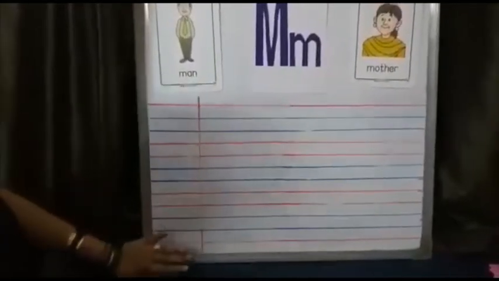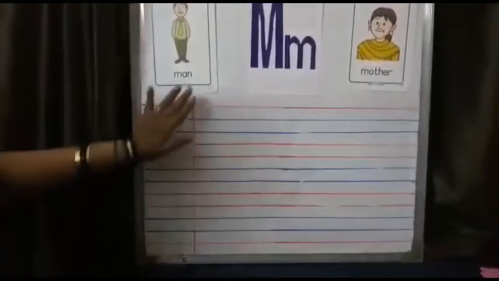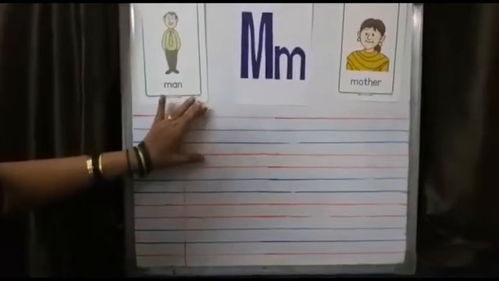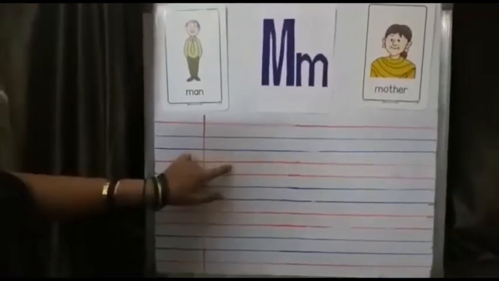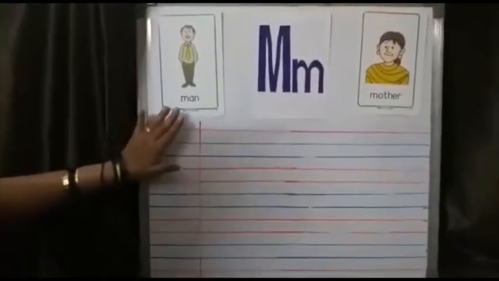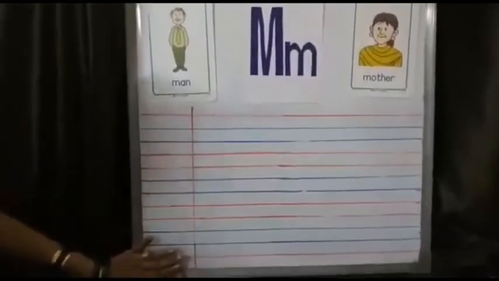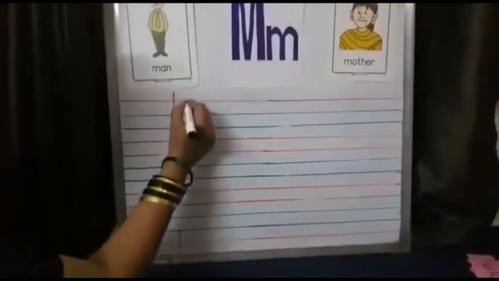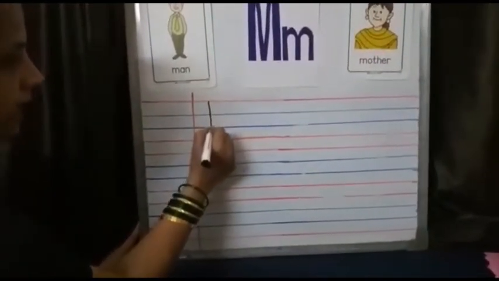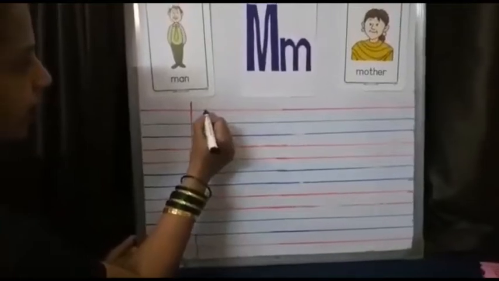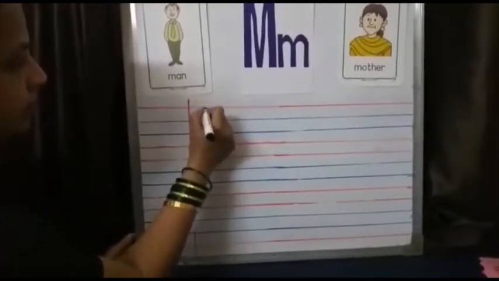You all know your red and blue line notebook. 4 lines. We'll write in the first 3 lines. We will not touch the bottom red line. We'll not write in the margin. First we'll go on the top red line. Draw a standing line till the second blue line. Again go on the top line.